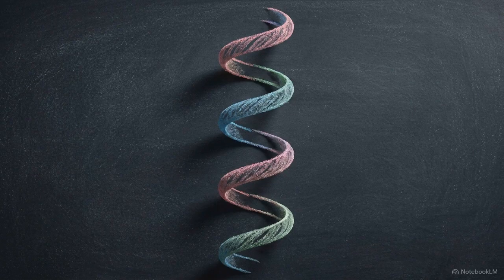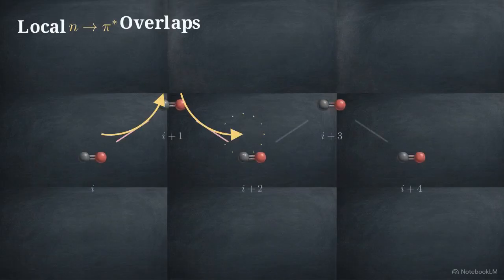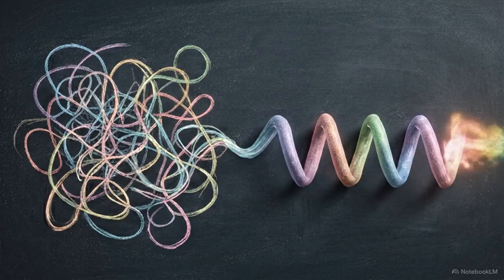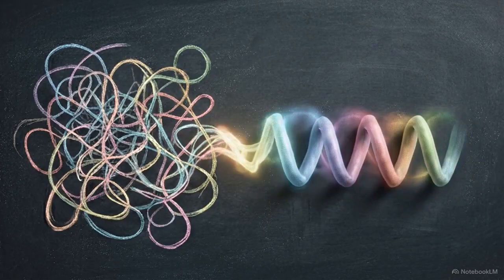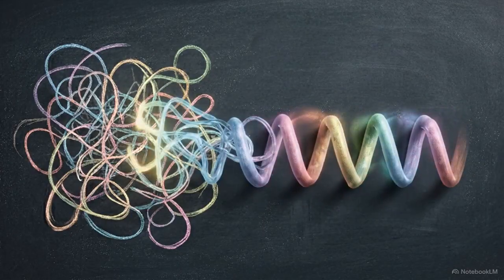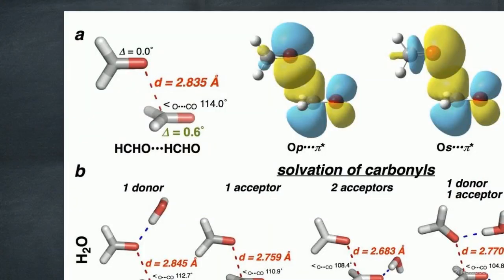Because the Polyproline II helix lacks competing internal hydrogen bonds, its carbonyl groups are free to maximize these n to pi star overlaps along the backbone. The n to pi star interaction is the stabilizer of the protein backbone, acting as the primary focal point for solvent-induced structural changes. To isolate how solvents affect this scaffolding, we strip away the bulk of side chains, leaving this twisted parallel offset formaldehyde dimer.